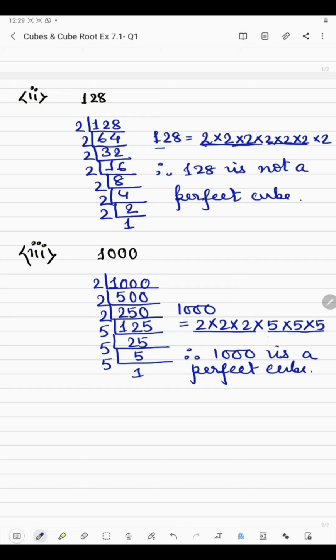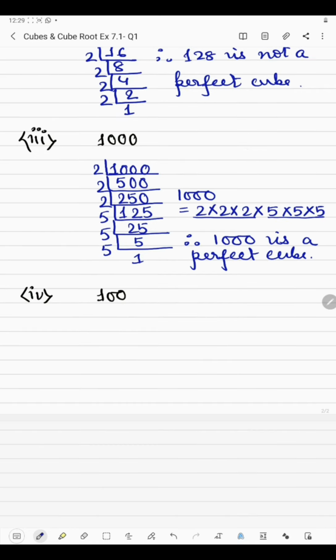So whatever the factors are, the factors have to be in triplet to make a perfect cube. Okay, next we have 100. So the factors of 100 are, again the last digit is 0, so it will be divisible by 2. 2 5s are 10, then 0, 2 25s are 50, 5 5s are 25, 5 1s are 5.